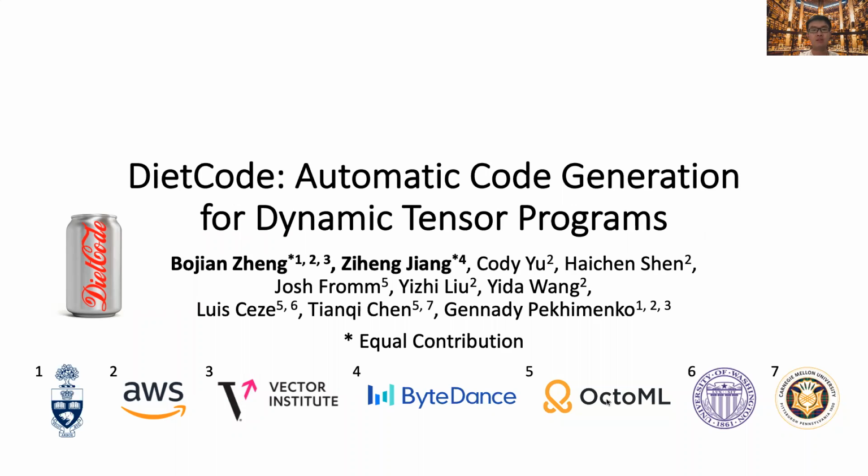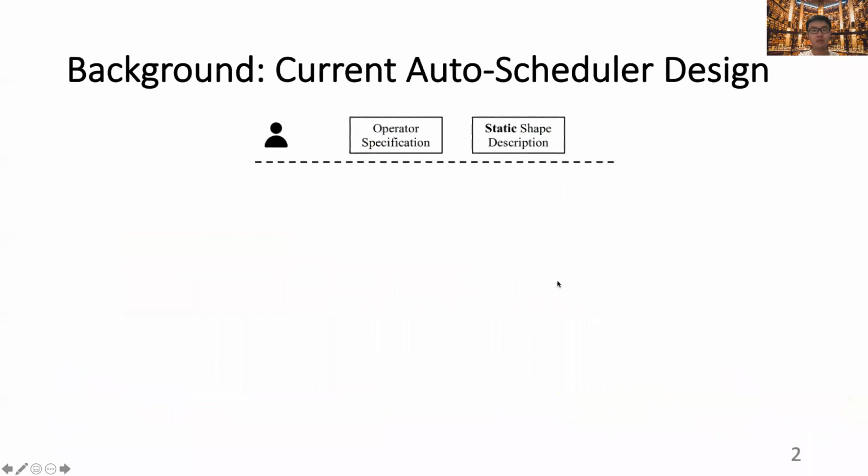My name is Bo Jian, and I'm here to present our work DietCode, which is on automatic code generation for dynamic tensor programs. Before diving into the details of DietCode, let us first do a quick review of the current autoscheduler design, which starts with a user supplying an operator specification and a static shape description. Based on the provided information, the autoscheduler automatically constructs a search space that includes all the schedules under consideration.